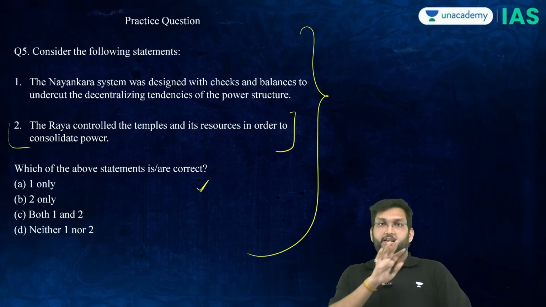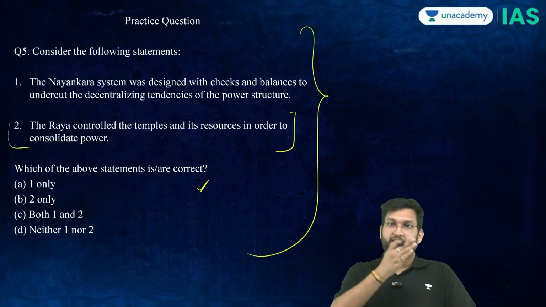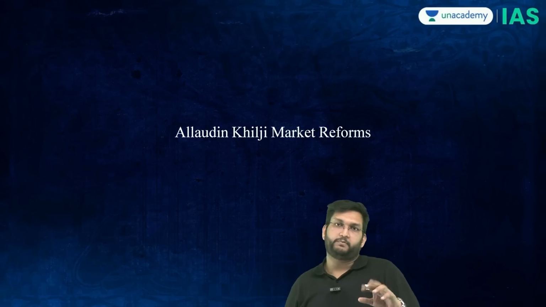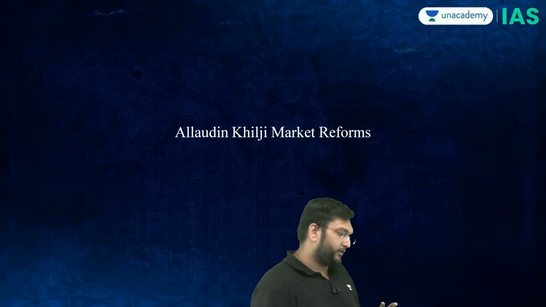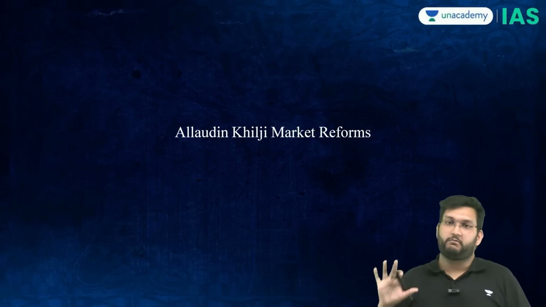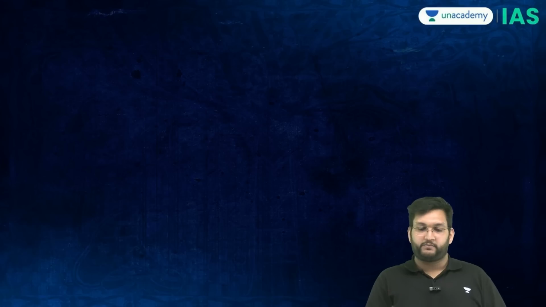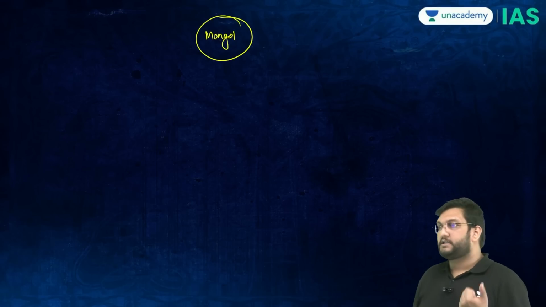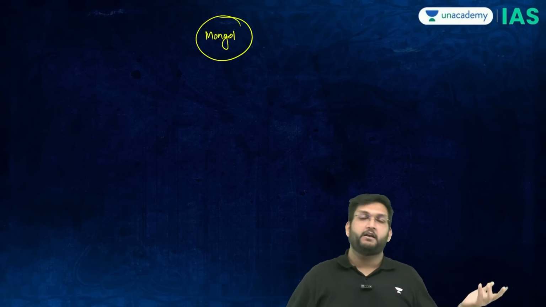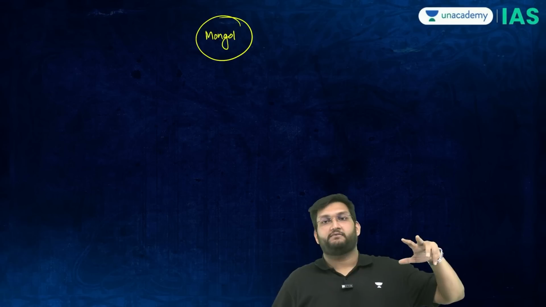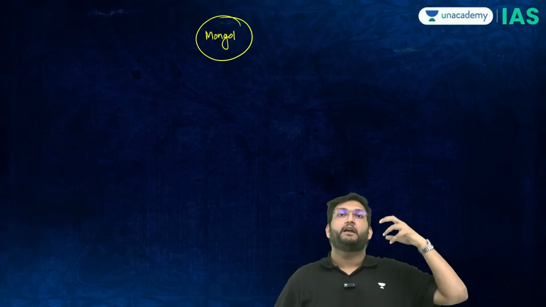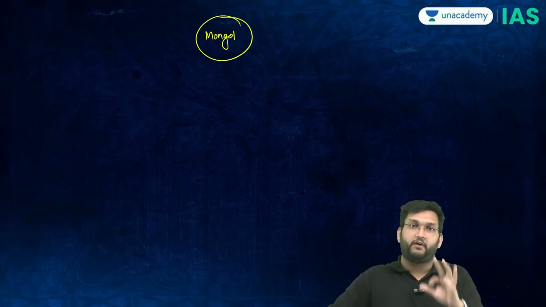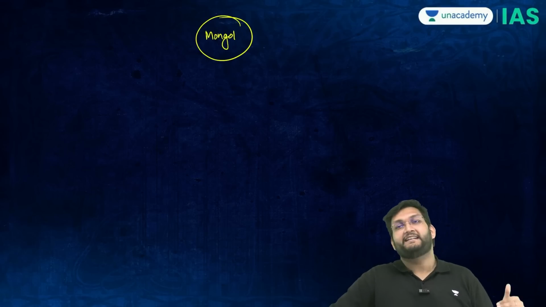Okay. Now, this was a major topic, 3 different sets of administrative structures which we had to understand. Now we have 2 simple straightforward topics: Alauddin Khilji's market reforms and the 4 experiments of Muhammad bin Tughlaq. When we talk about market reforms of Khilji, the reason is very simple: Mongol pressure. Because the Mongol pressure from the northeast was very high, you already had the invasion coming through in Alauddin Khilji's period, and he will actually see 3 different waves of Mongols trying to enter into India. He needed a standing army.